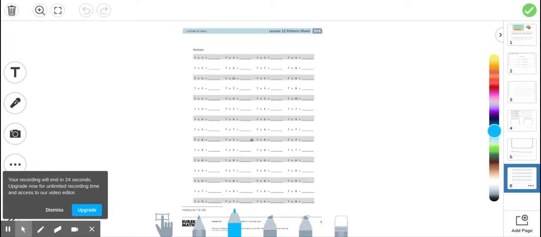Last thing for today is a pattern sheet. We're back to sevens. Let me hear that Sergeant Sevens all the way from my house. That's going to be all for packet work today.